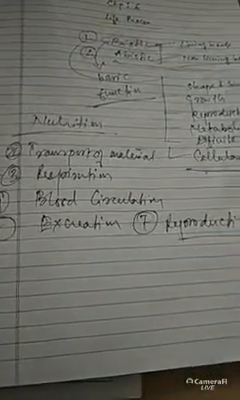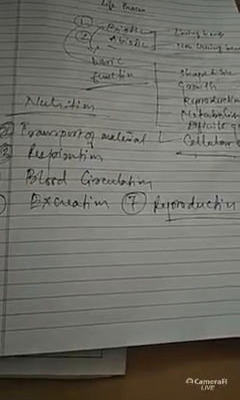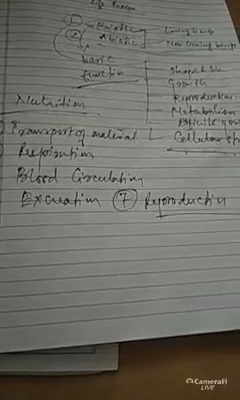So these are the basic life processes. The first one is the transport of material. Second one is the respiration. Third one is the blood circulation. Fourth one is the excretion. And the last one is the reproduction.